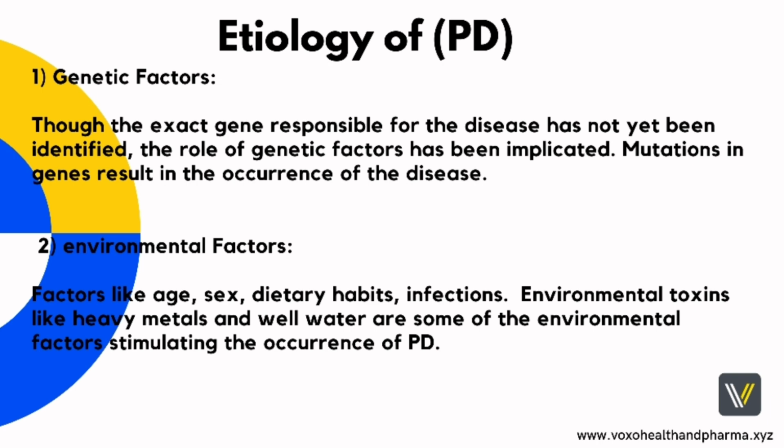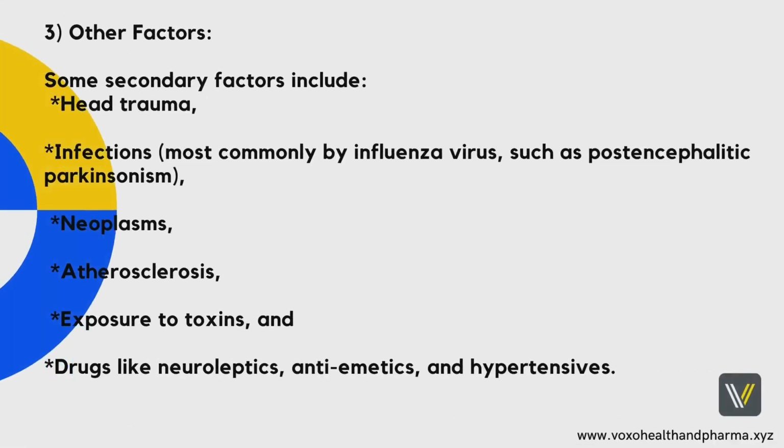Environmental toxins like heavy metals and well water are some of the environmental factors stimulating the occurrence of PD. 3. Other factors. Some secondary factors include head trauma, infections most commonly by influenza virus, such as post-encephalitic Parkinsonism, neoplasms, atherosclerosis, exposure to toxins, and drugs like neuroleptics, antiemetics, and antihypertensives.